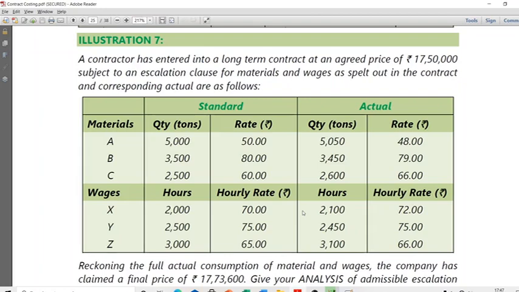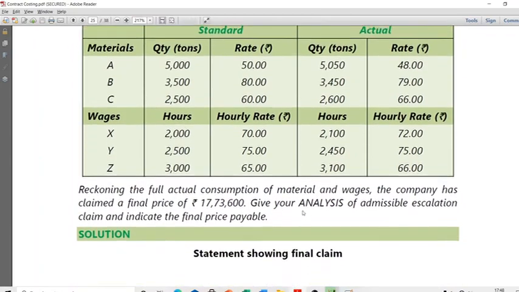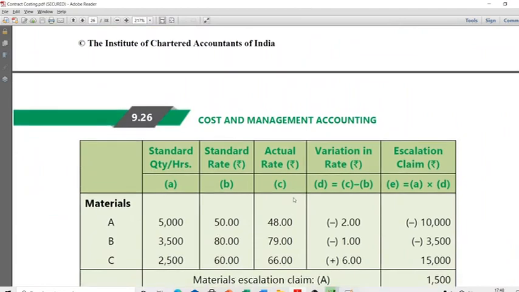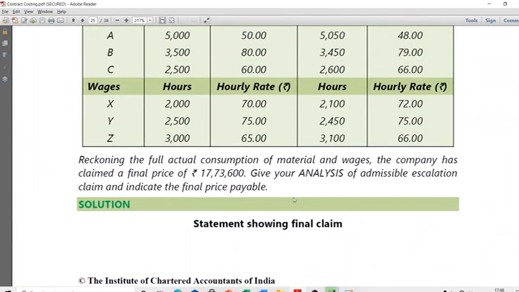What has happened is 17 lakh 50,000 was the agreed amount. But this guy is saying, I'll ask you for 17 lakh 73,600. They're asking, is so much of an increase admissible or not? 23,600 rupees extra they're asking, is it admissible or not? I'll look through the solution itself and I'll explain to you how this has to be done. Let's see what they are basically doing here. See, let's go to the first thing before.